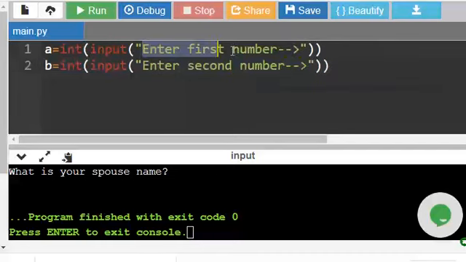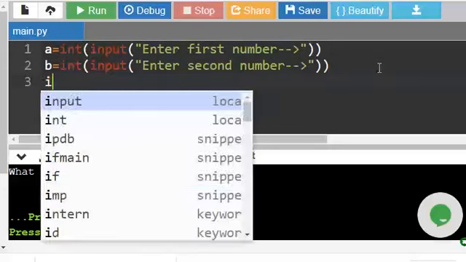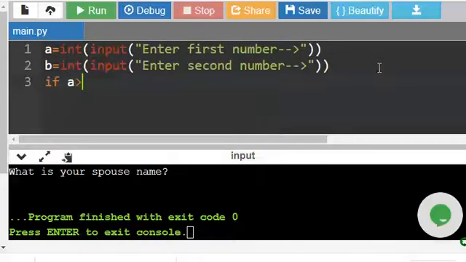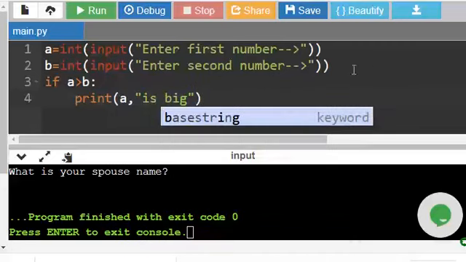This is just some message, any message you can give. Here I am saying if a greater than b, print the value of a and is big.